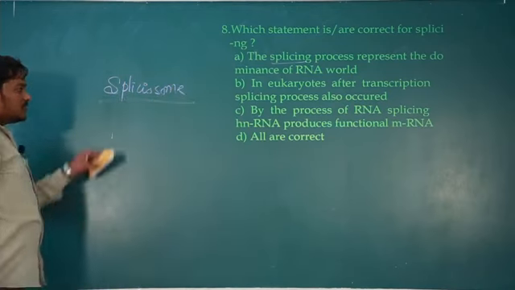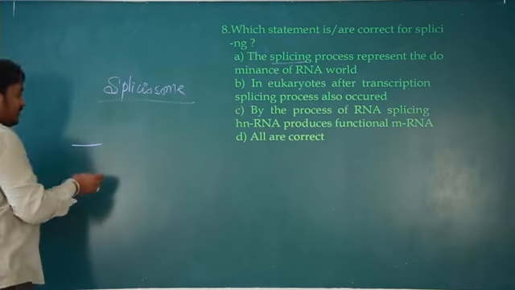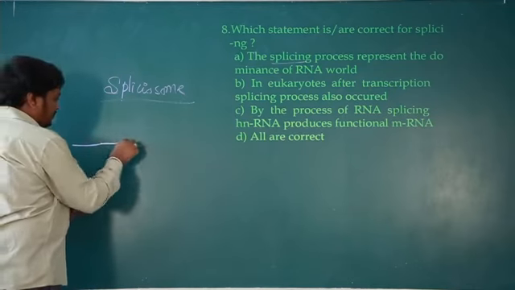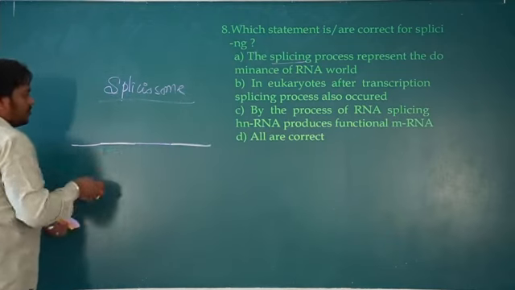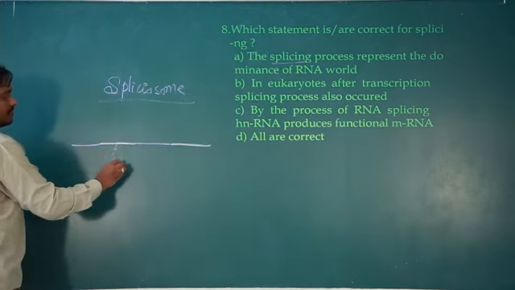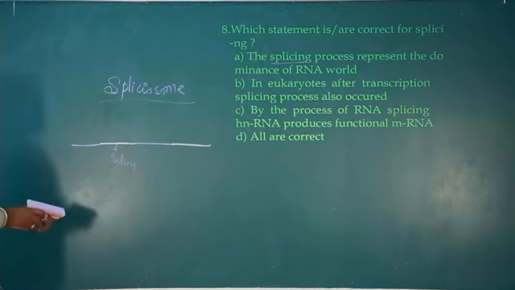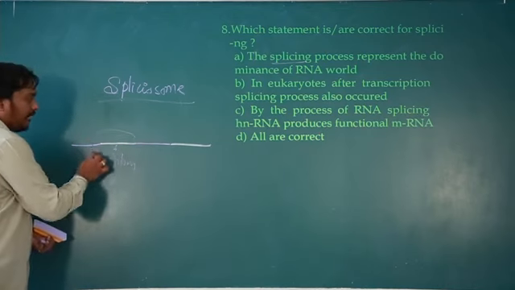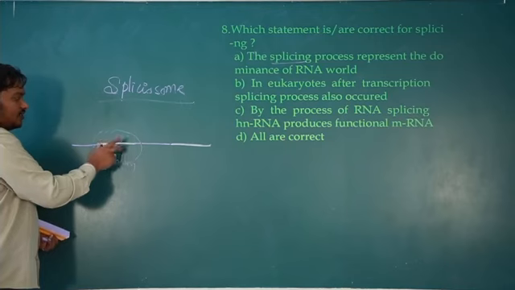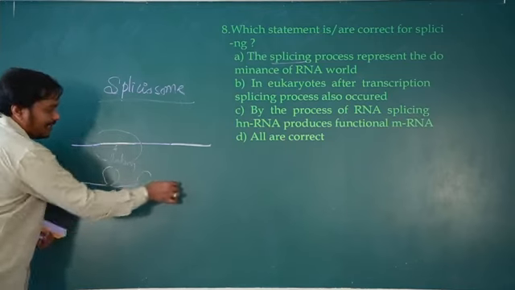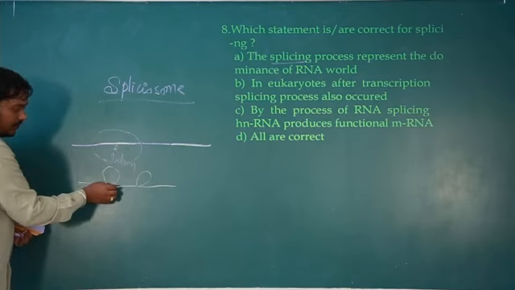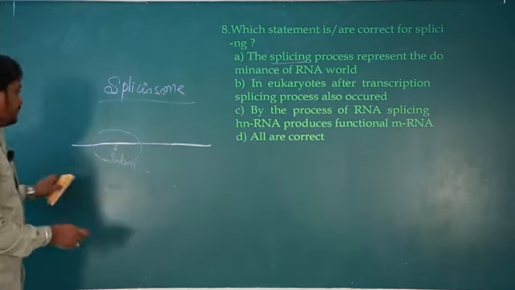ಓಕೆ, ಈ ಸ್ಪ್ಲೈಸಿಯೋಸೋಮ್ ಏನಿರುತ್ತೆ, ಸಪೋಸ್ exons, and these are the introns, exons and introns. Suppose if you want to remove these introns, one complex should be formed there. That complex should bind and join, make the thing into a loop, and that loop should be separated out.